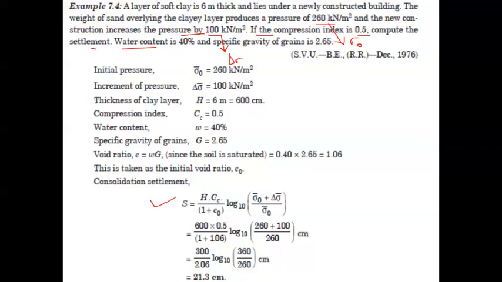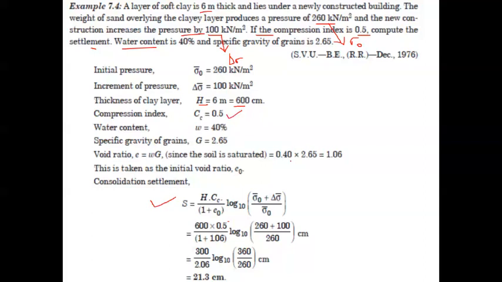Here H is the thickness of the compressible strata, which is the thickness of the soft clay layer, 6 meter, that is 600 centimeter, which we have to convert and write. Cc is given directly as 0.5, so we substitute 0.5 divided by 1 plus e naught, where e naught is the initial voids ratio.